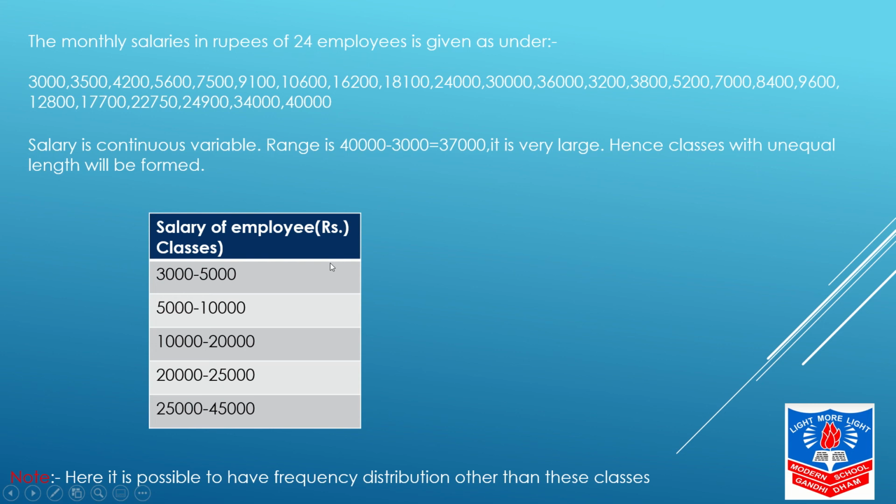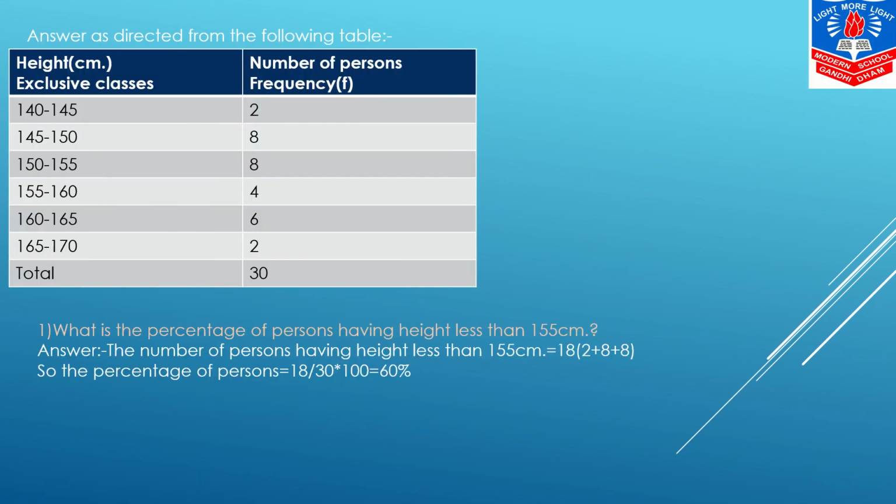Over here, I have formed them from 3,000 to 5,000, 5,000 to 10,000, 10,000 to 20,000, 20,000 to 25,000, 25,000 to 45,000. Now, accordingly, you will mark the tally marks and the column of frequency. Now, over here, it is possible to have the frequency distribution other than these classes. हाँ, यहाँ पे इसके अलावा और classes बन सकती हैं.